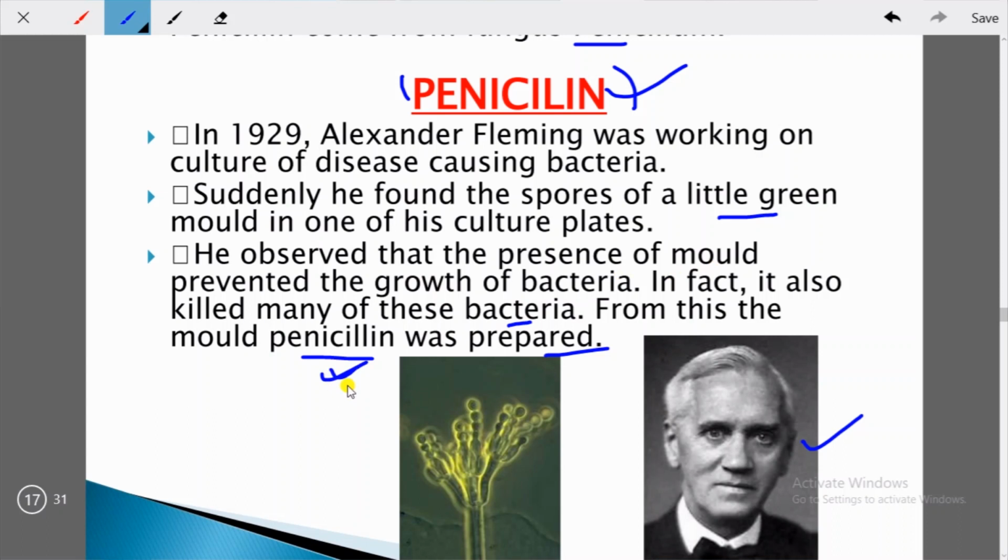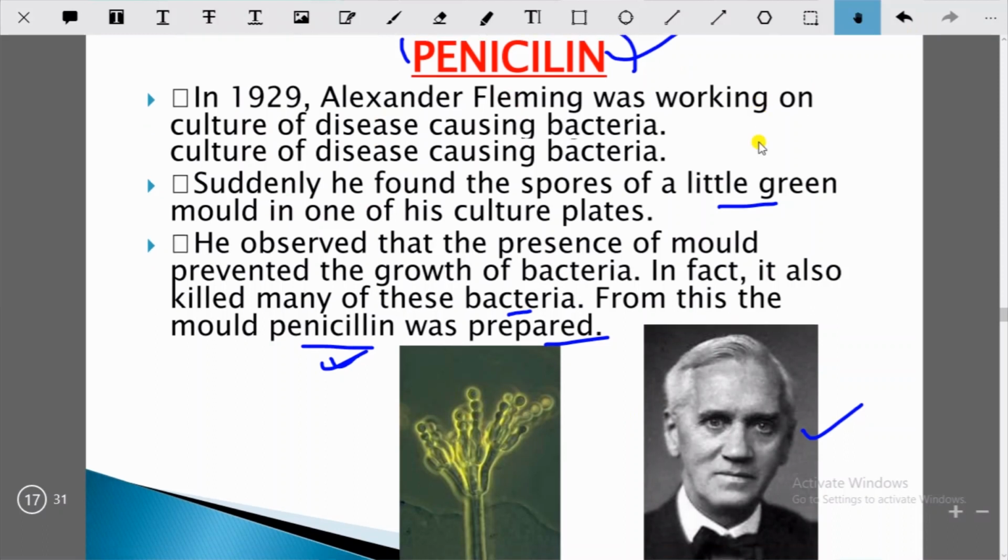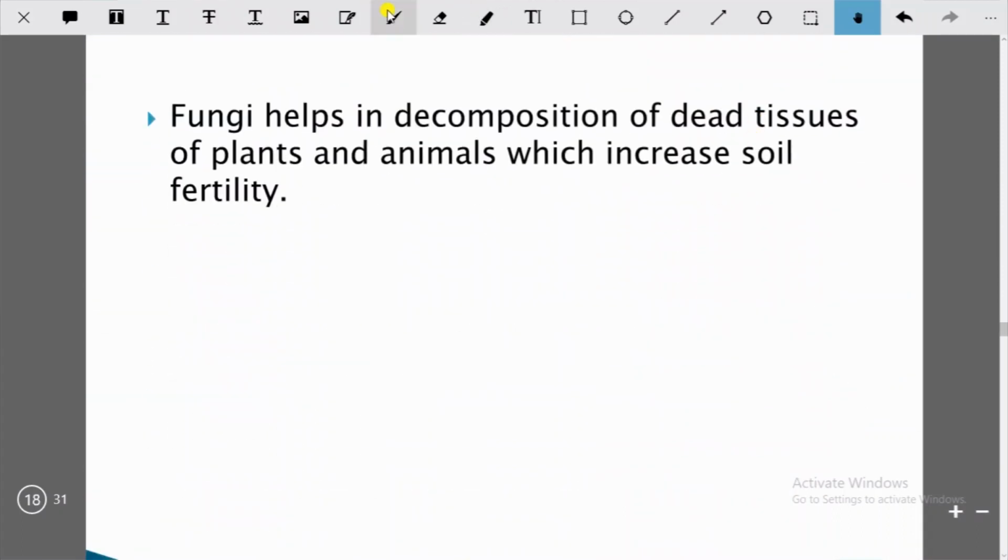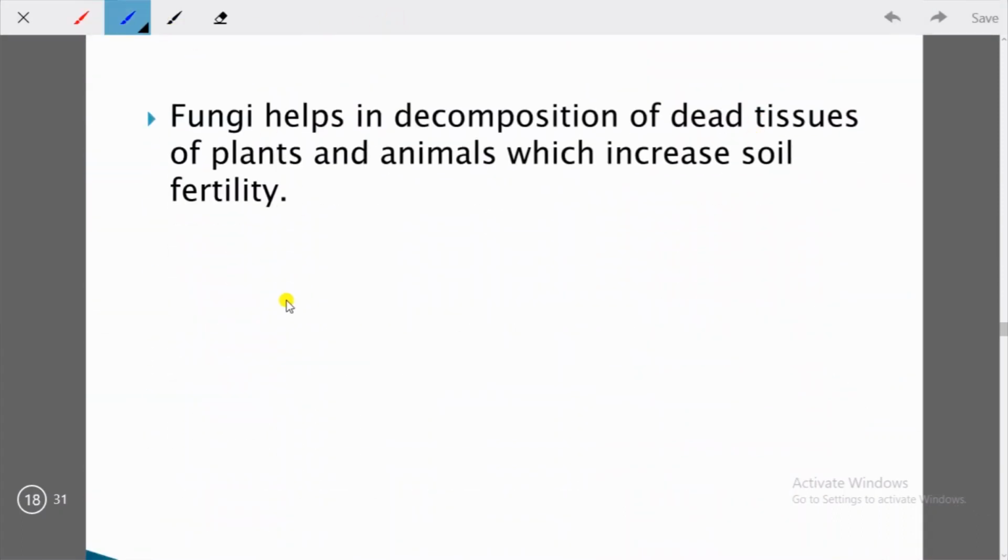This person is Alexander Fleming. You should note that down. Okay. Then we have fungi help in decomposition of dead tissues of plants and animals, which increases soil fertility. So like bacteria, fungi also help in the decomposition, which increases soil fertility.